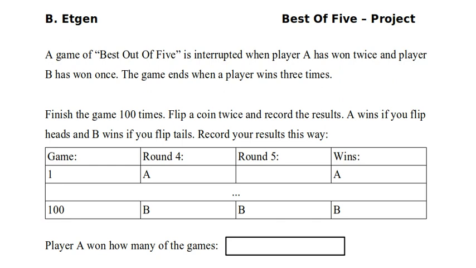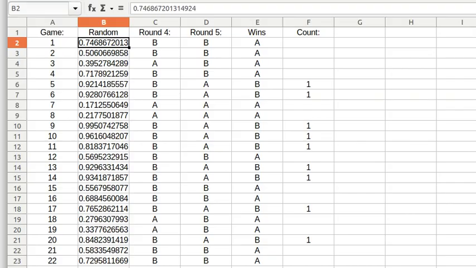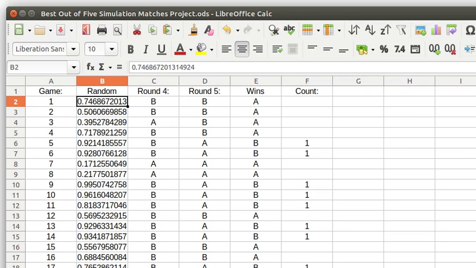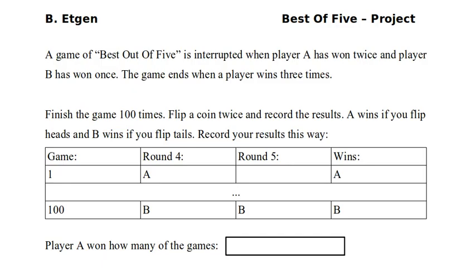Now there's other ways of doing this. One of the things that I did is I actually created a spreadsheet. So let me show that as a spreadsheet file. I used a random seed to determine who won each round. And then, of course, the correct number of wins gave me who won the entire game. And then I counted up each time that player B won.